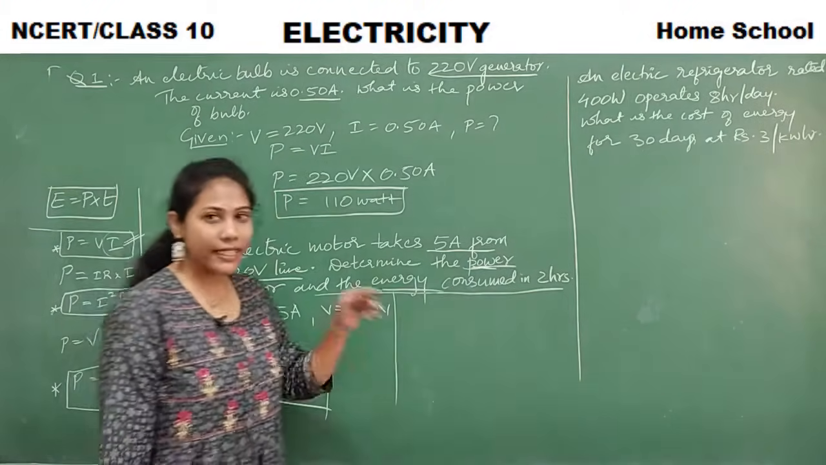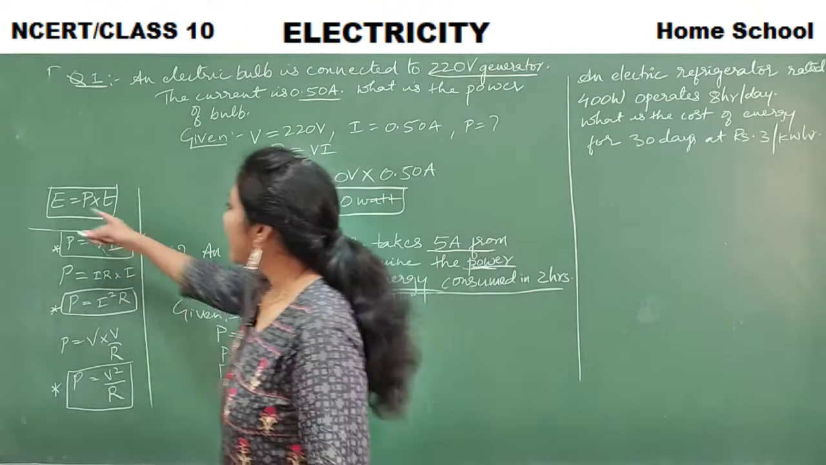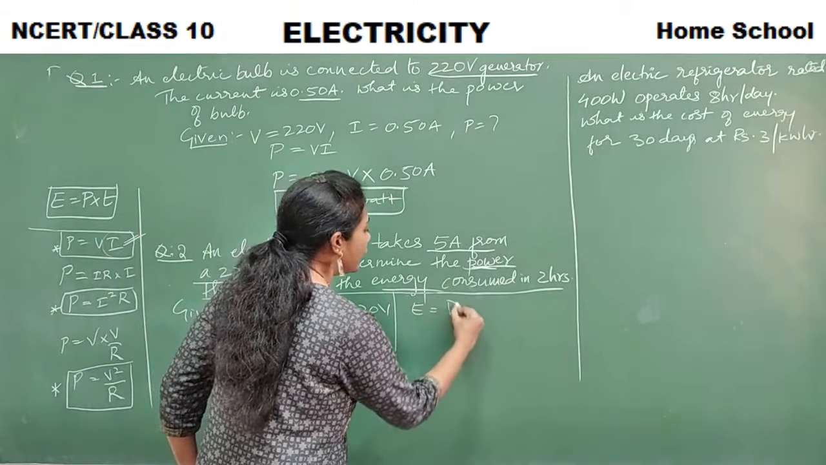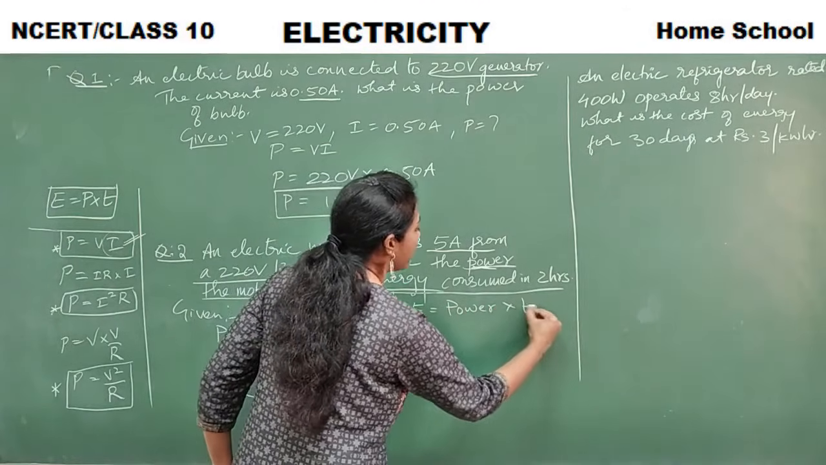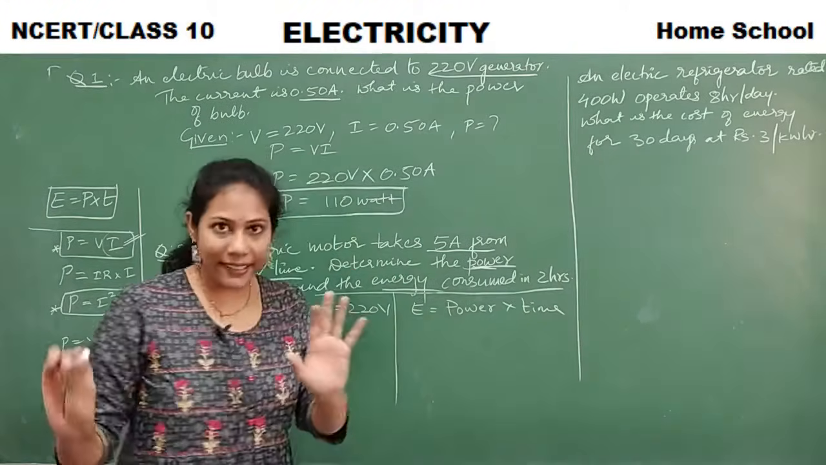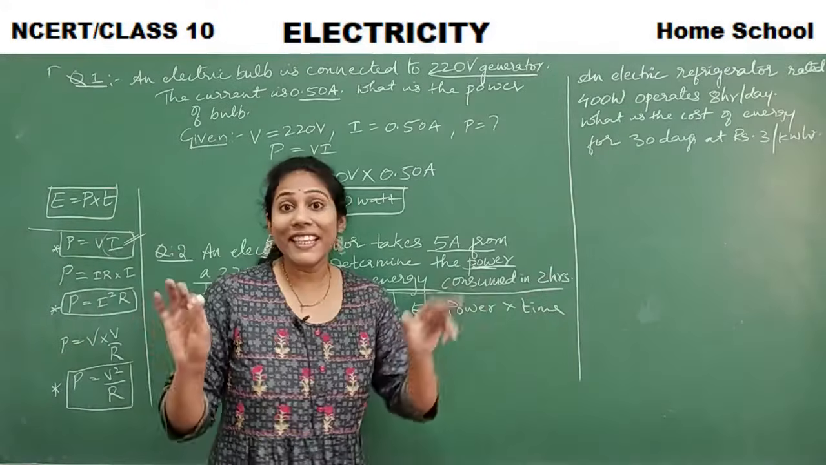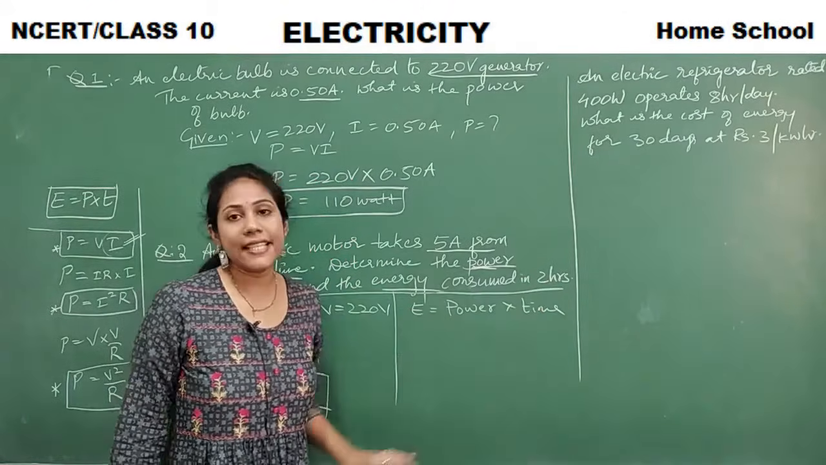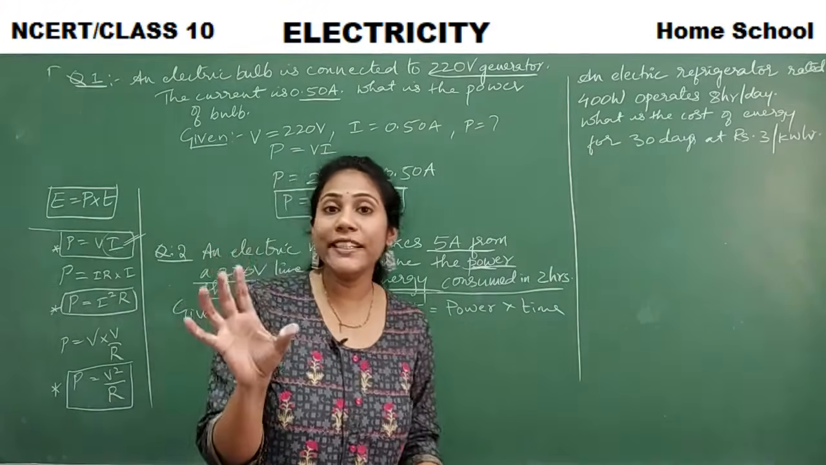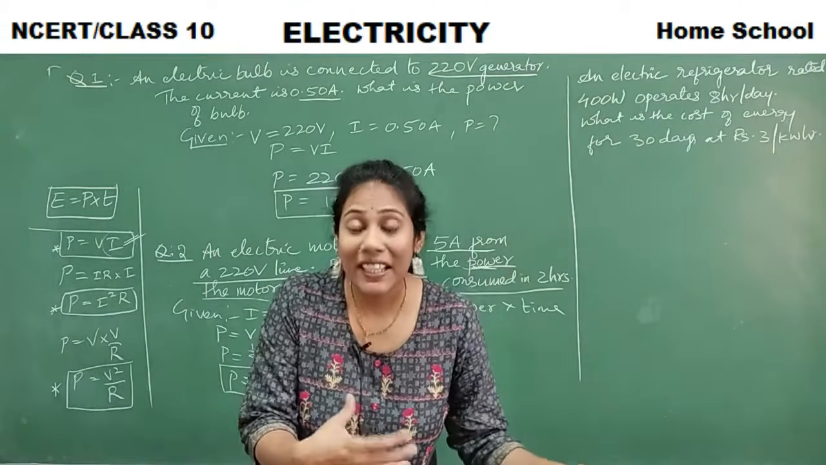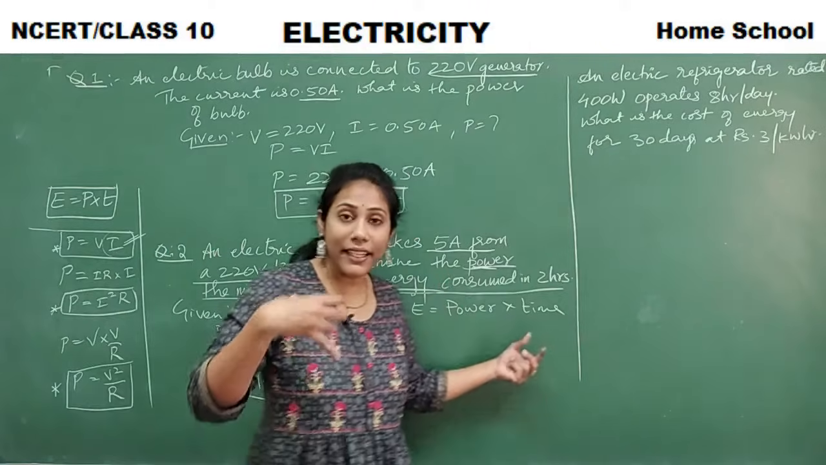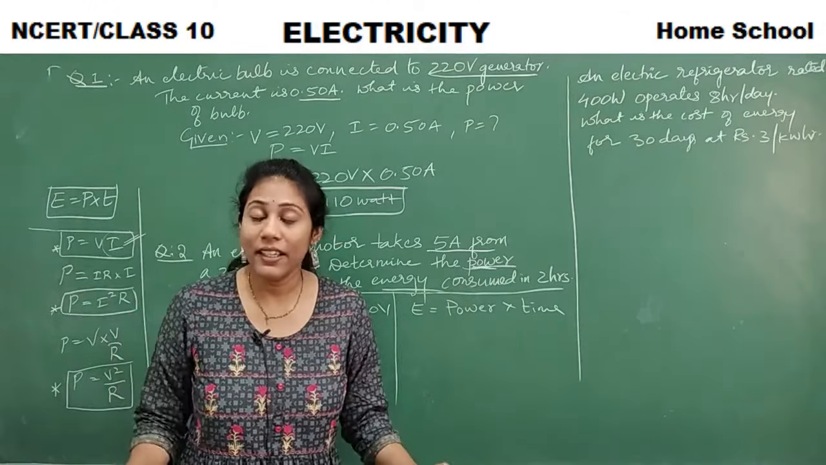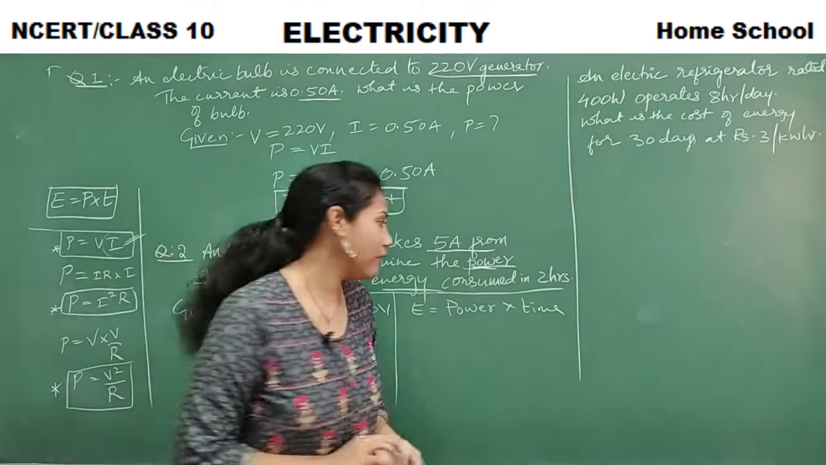Energy consumed. What is the formula for energy, guys? Energy is equal to power into time, right? So power should be there in watt and time should be there in seconds. Don't forget this. Time is given in hours, but time should be there in seconds. Of course, the commercial unit of energy is kilowatt hour. But when you calculate the energy, you should always mention the time in seconds, power in watt, guys. Remember, keep this in mind. Okay, fine.